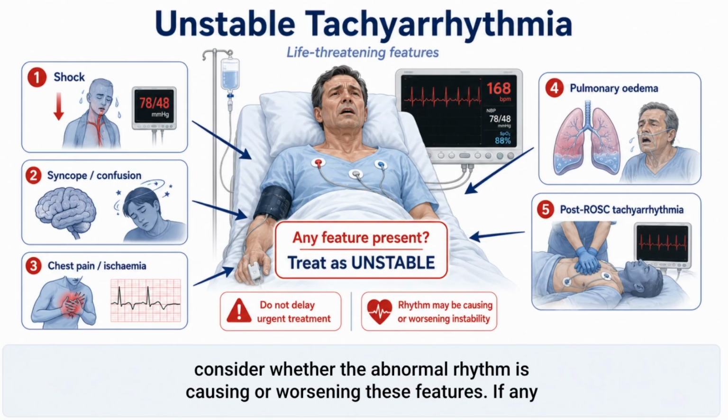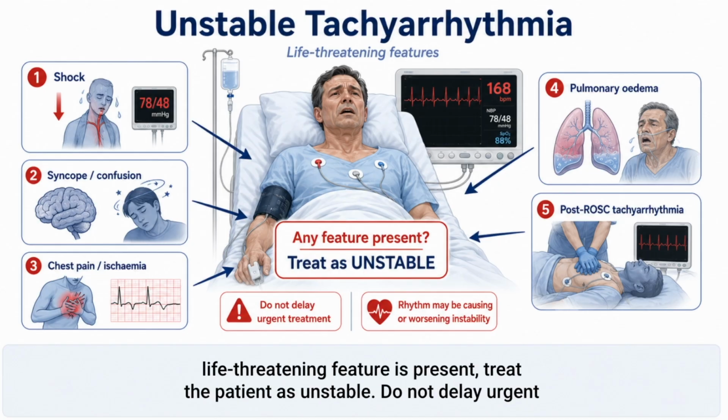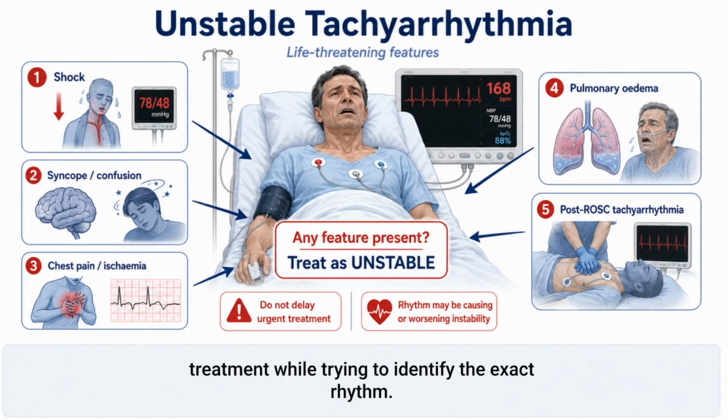Always consider whether the abnormal rhythm is causing or worsening these features. If any life-threatening feature is present, treat the patient as unstable. Do not delay urgent treatment while trying to identify the exact rhythm.